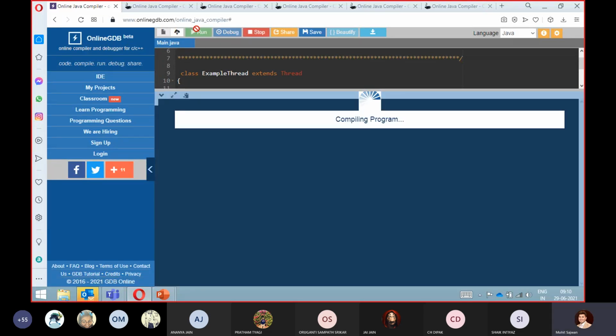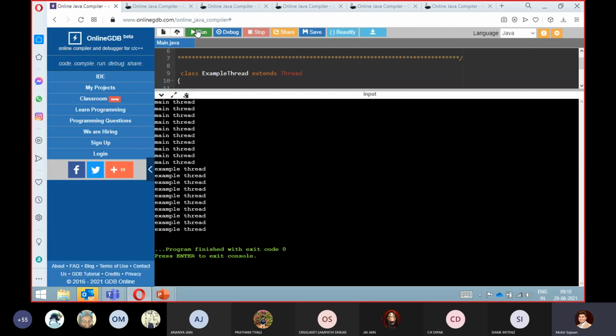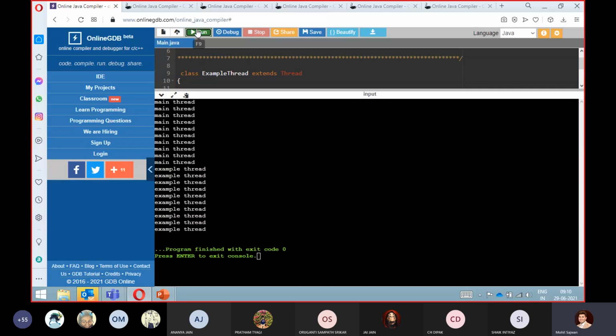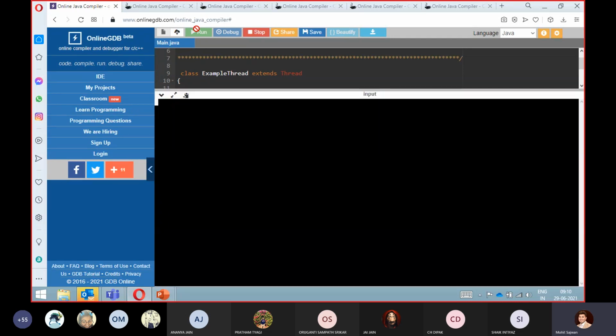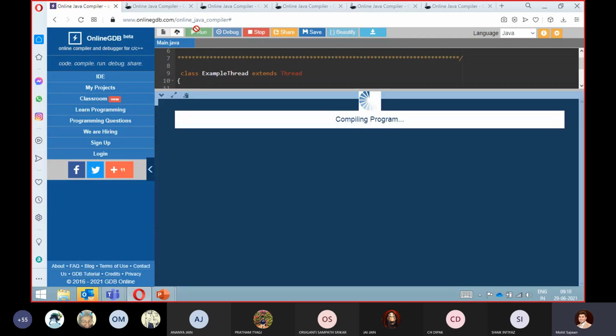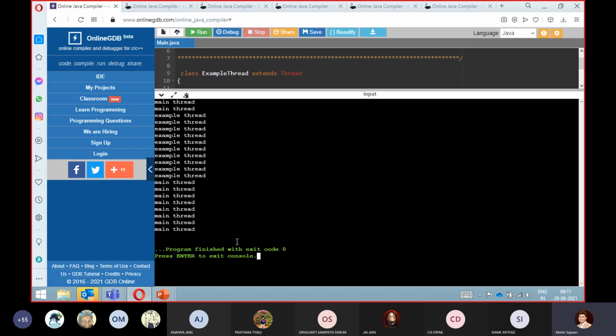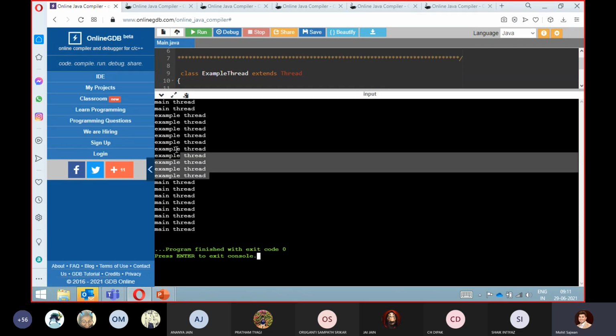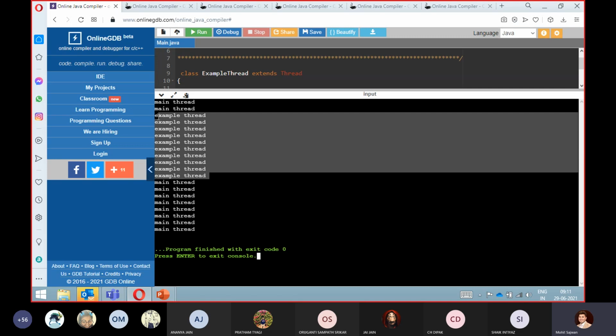Whenever you keep on executing this, it might be possible that sometimes you get a different answer. So just wait. I don't know why it is giving us the same answer every time. Now in this scenario, we are getting main thread first, then the example thread message. So basically what I mean to say is that if somebody asks you what the exact output is, you cannot comment on that.